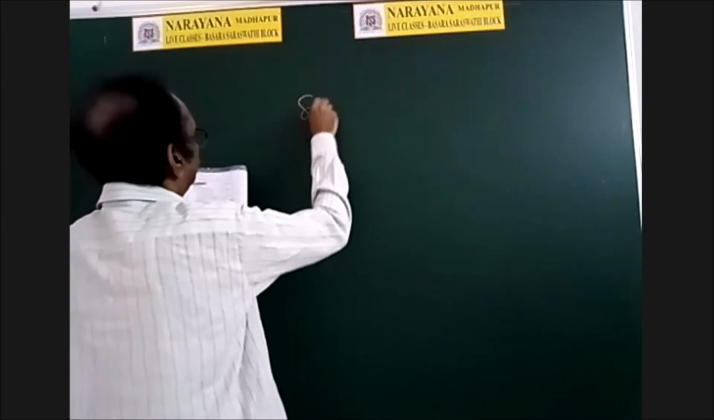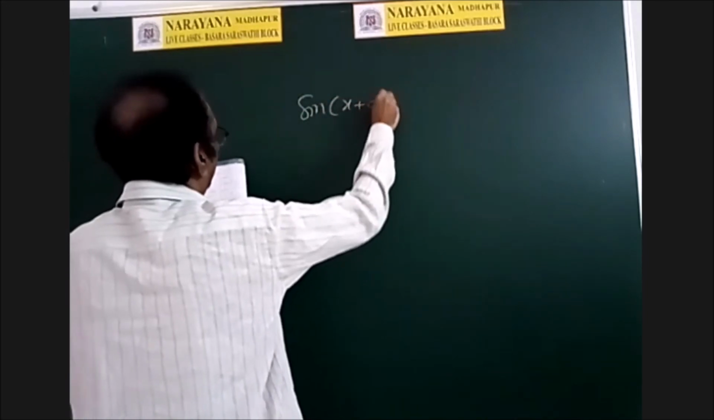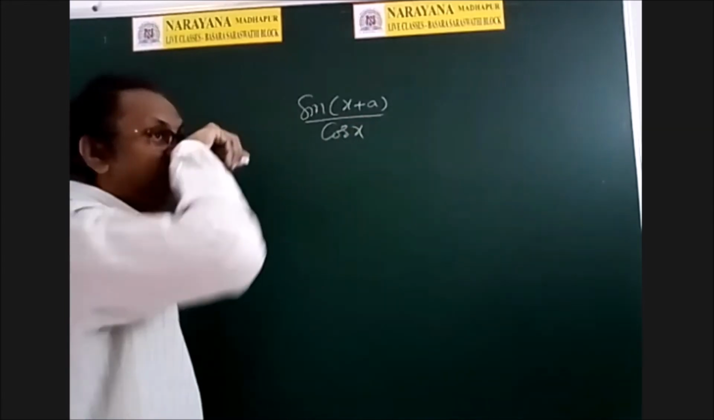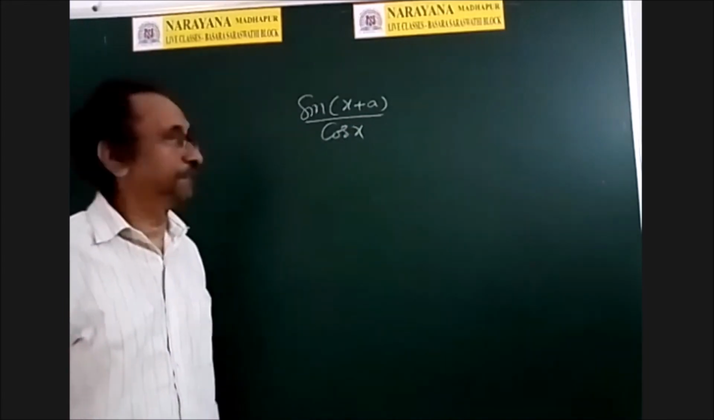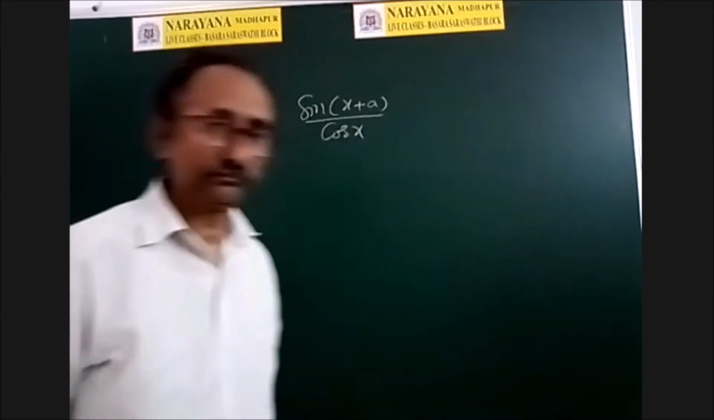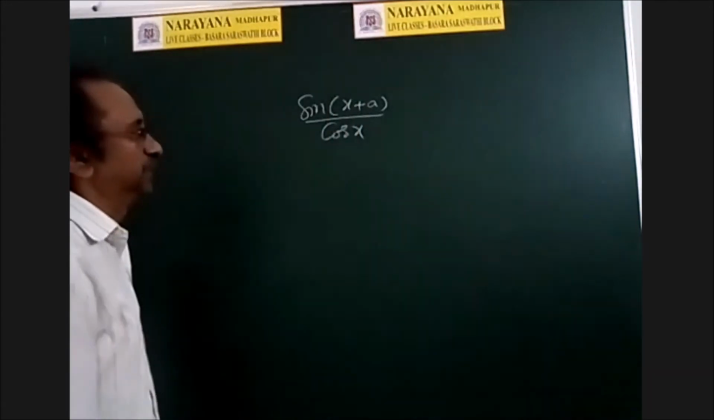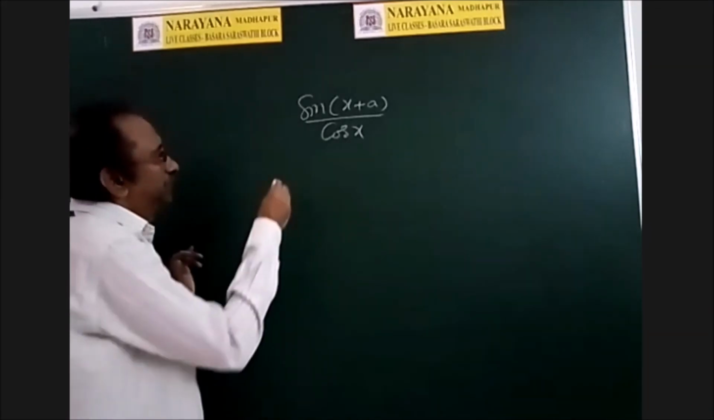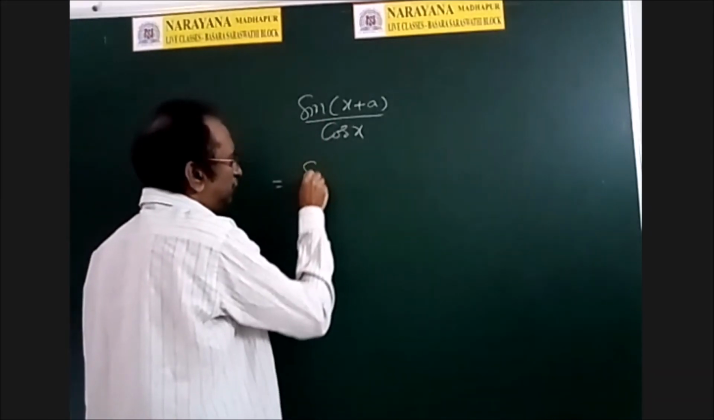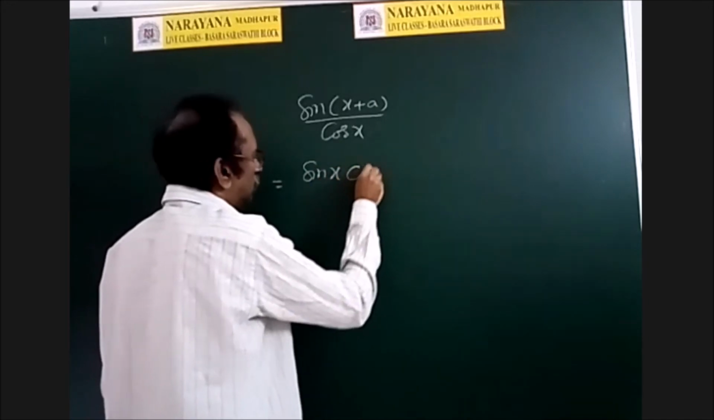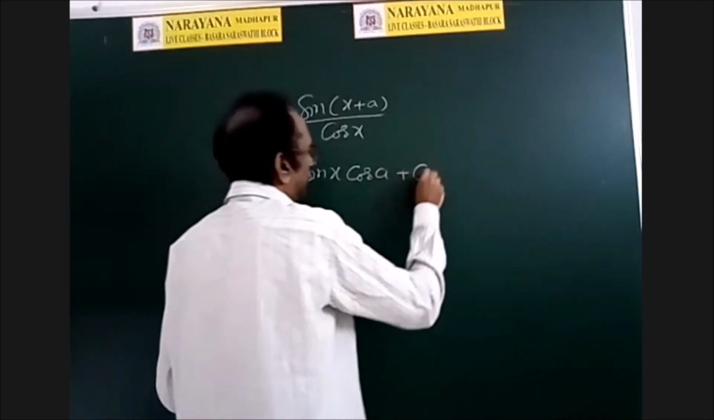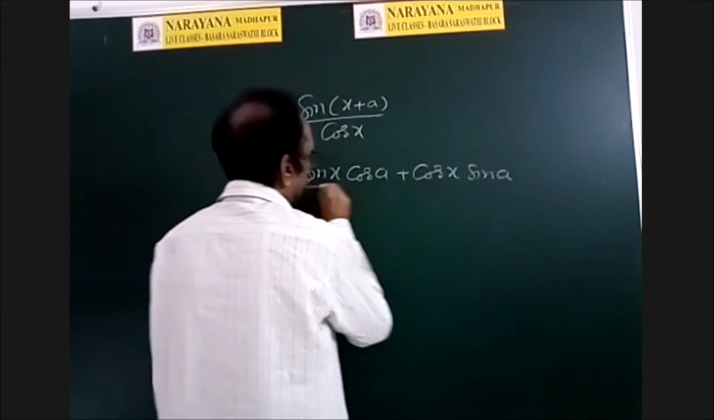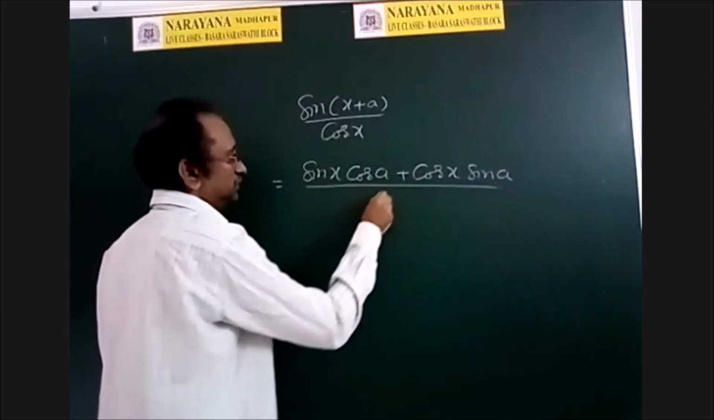16th question. Sin of x plus a by cos x. Sin of x plus a by cos x. And what is the period of this? Now, first of all, is there any simplification? Let us verify. What is the sin a plus b formula? Sin x cos a plus cos x sin a, whole by cos x.